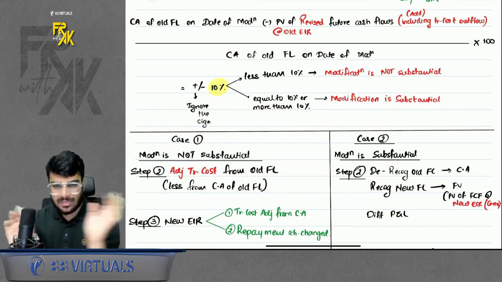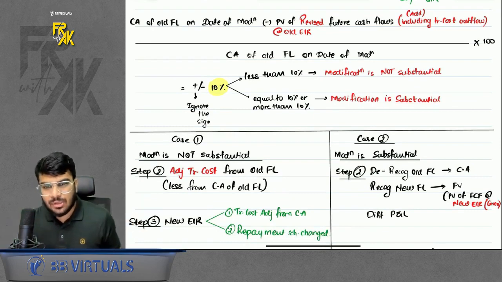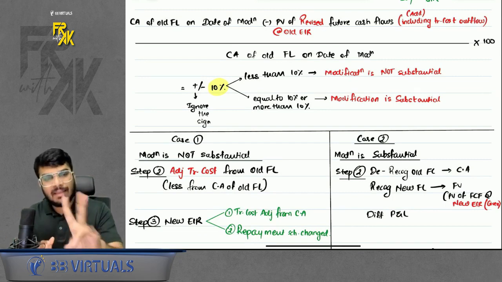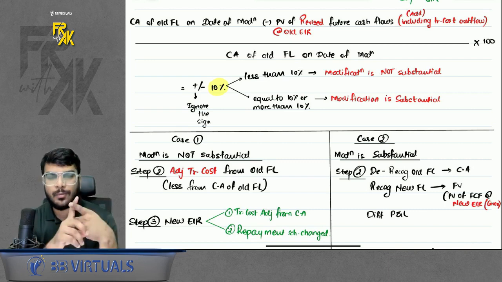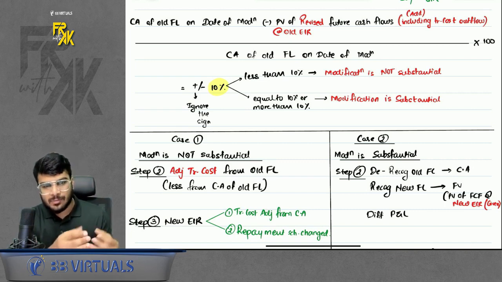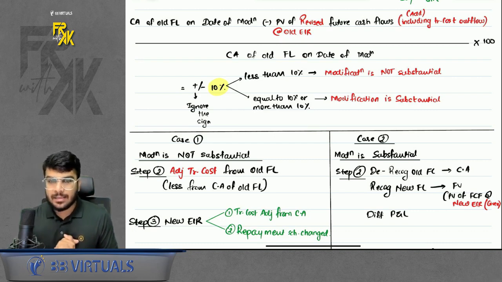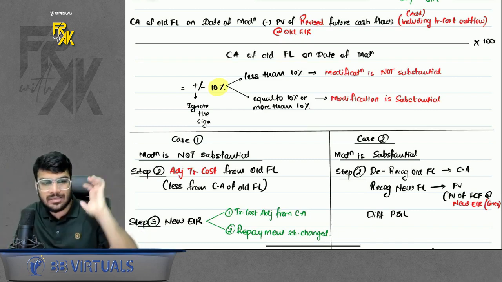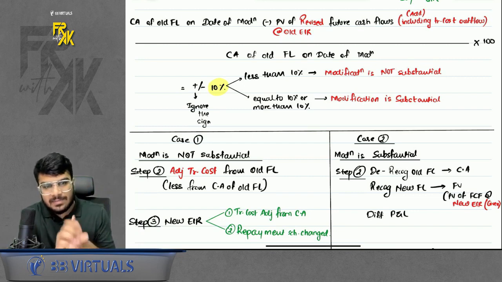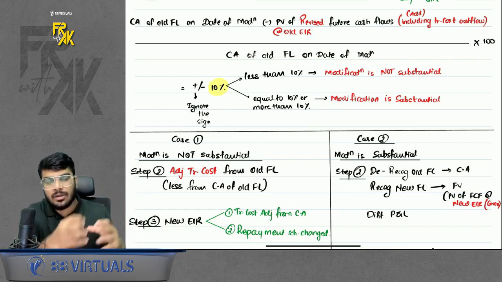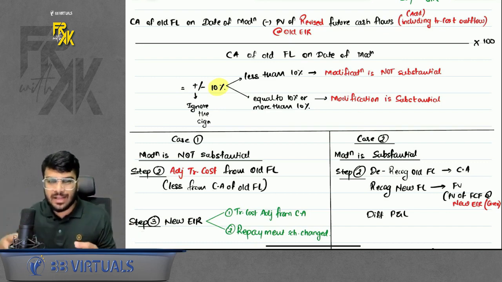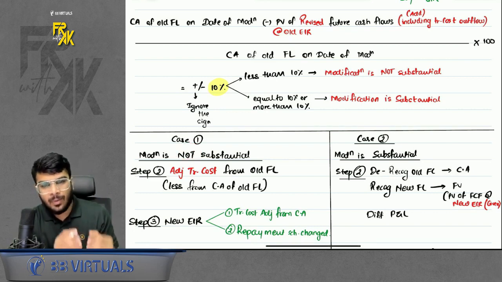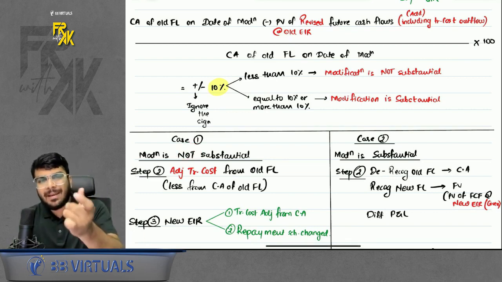If the modification is not substantial, tell me one thing, not substantial, so should I do a breakup? No. So in this case also, if the modification is not substantial, I'll give you two options. Either you can do small adjustments in the old loan itself, or you can say, sir, modification has happened, so I will remove the old financial liability and record the new financial liability. Two options. Either make a small adjustment in the old financial liability, or remove the old financial liability and record the new one. Of course, when the modification is not substantial, it is better to adjust in the old financial liability itself because it is a minor modification.